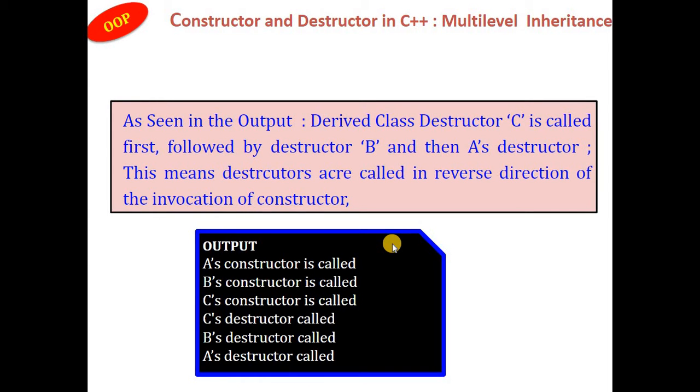As seen in the output, always the destructor of the derived class, destructor C, is called, followed by the destructor of B and then the destructor of A. That means the destructors are always called in the reverse order of the invocation of the constructors.